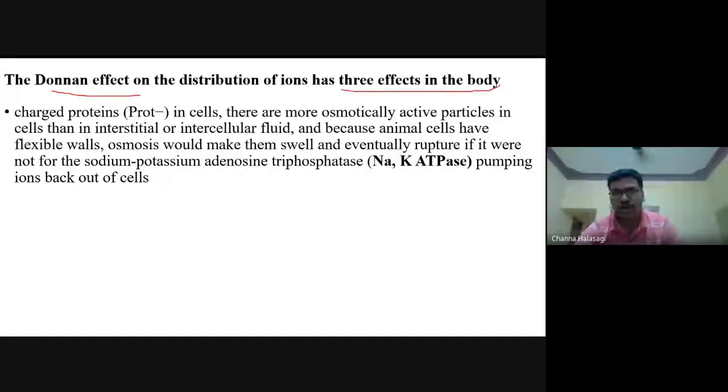So the Gibbs-Donnan effect has three major effects in our body, which you should also know. What are the three effects? Mainly, the charged proteins inside the cells, in the ICF, are more osmotically active than the interstitial or intercellular fluid. Now, if they are more inside the cell, by osmosis, what should happen?